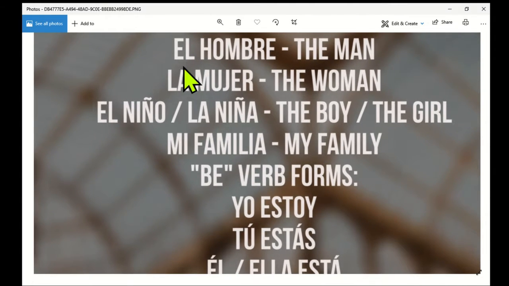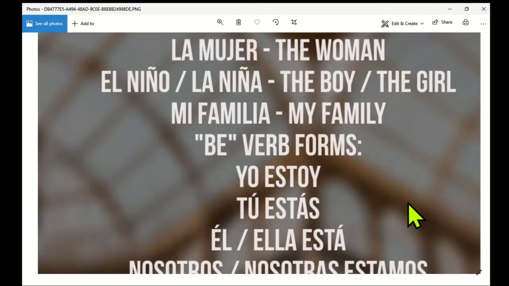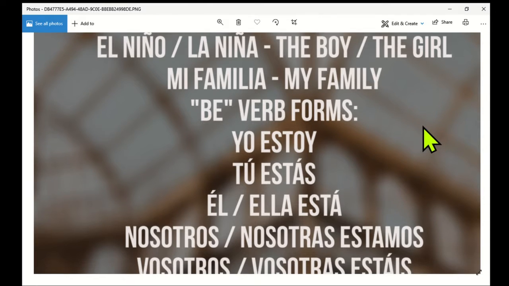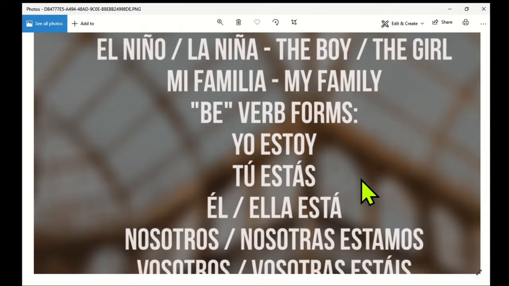El hombre, the man. In Spanish, the H is silent. However, the letter J is pronounced like a letter H. La mujer, the woman. El hombre, the man. La mujer, the woman. El niño, the boy. La niña, the girl. Everything has to have a gender to it. Nouns. You could either say it as masculine, el niño, or feminine, la niña.